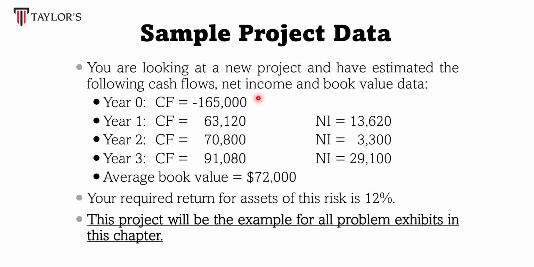Now let's look at this sample project data. We'll be using the same example as in part 1 to calculate the payback period. You have all these cash flows. Year 0 is where you have your initial cost, the initial investment. Thus, the cash flow is negative because it's an expense. Then in year 1, year 2, and year 3, you have positive cash flows, meaning cash inflows. These are the net income for year 1, year 2, and year 3. Then we have book value, and the required return of this investment is 12%.